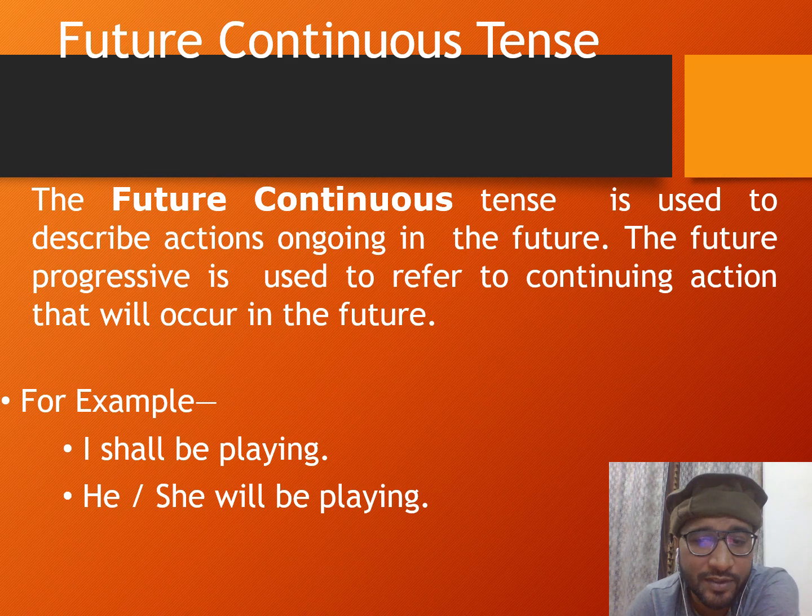The future progressive is used to refer to continuing action that will occur in the future, but it does not show a time frame. Okay, so for example, I shall be playing, he or she will be playing. So the helping verb is will be, and the verb is present participle, which is called ing form.